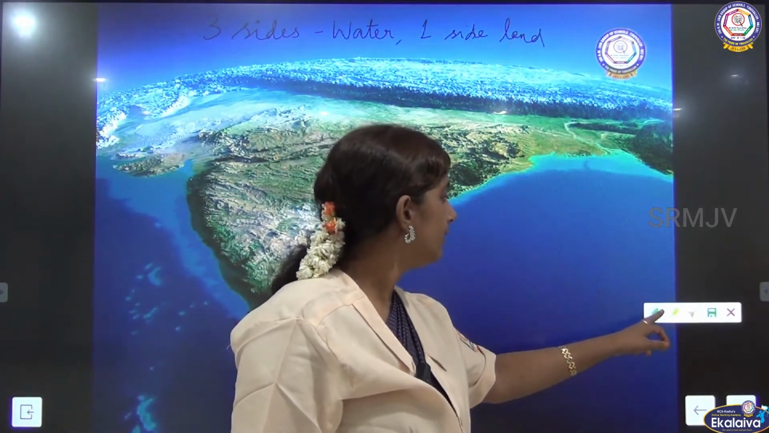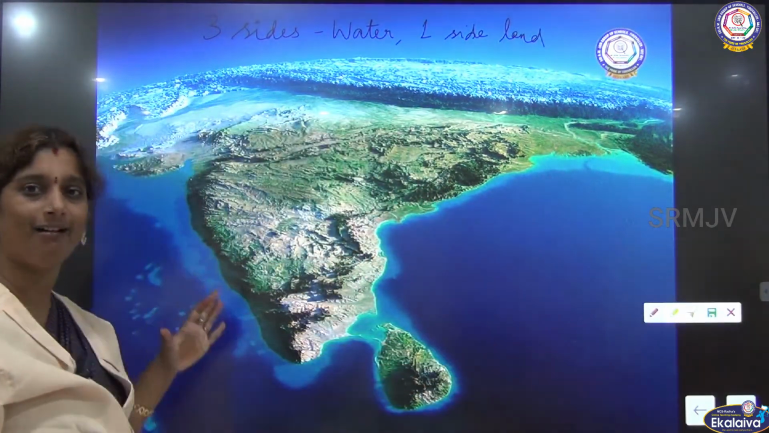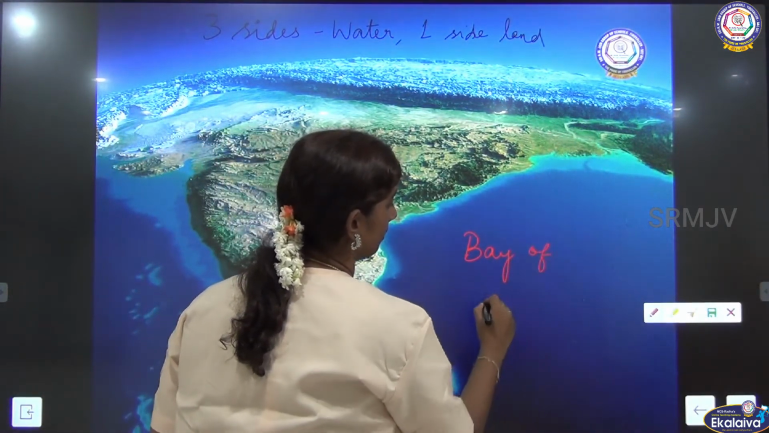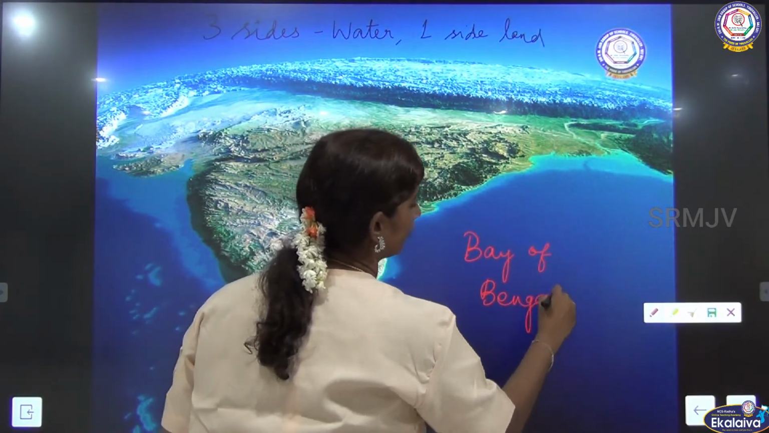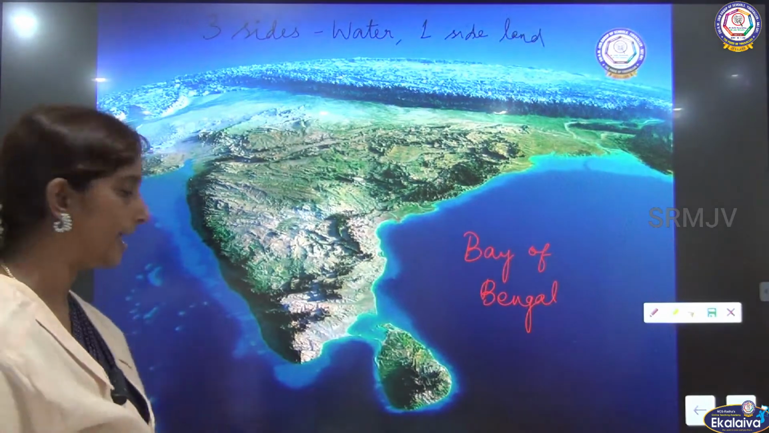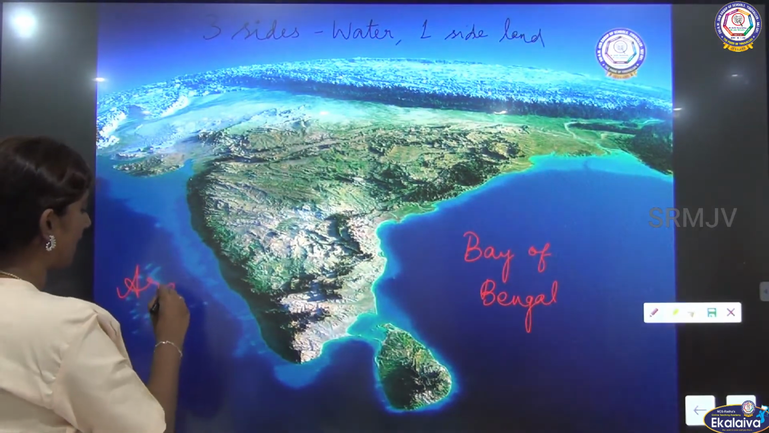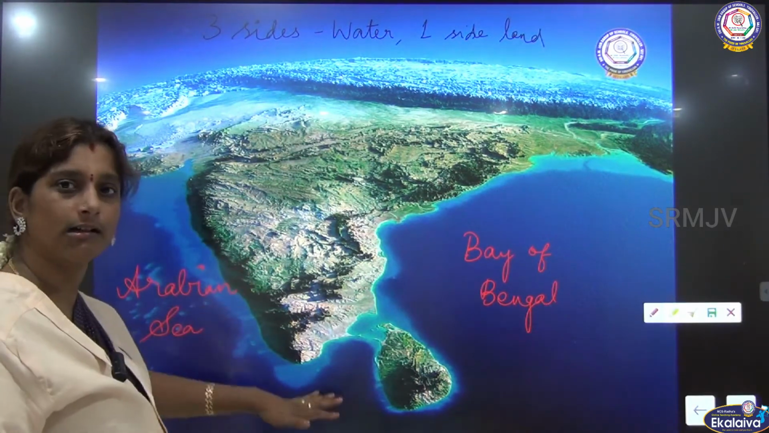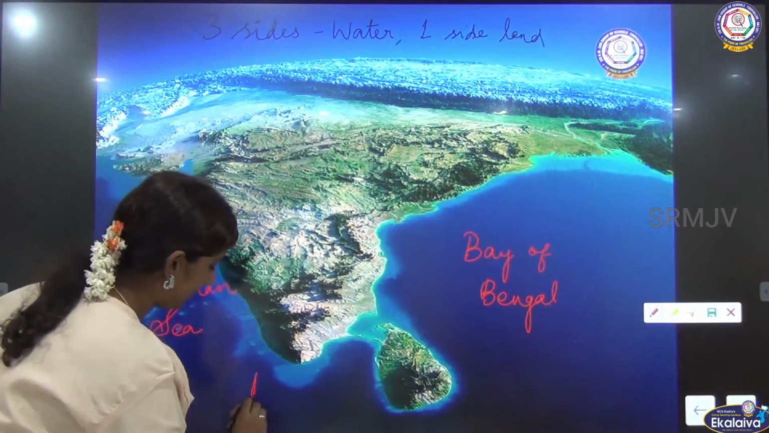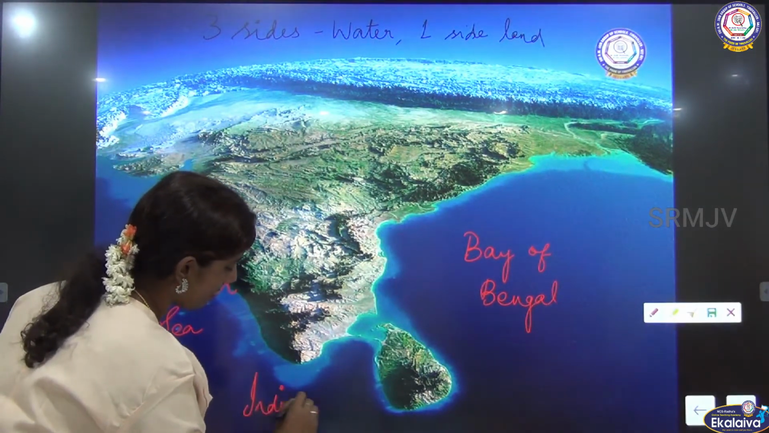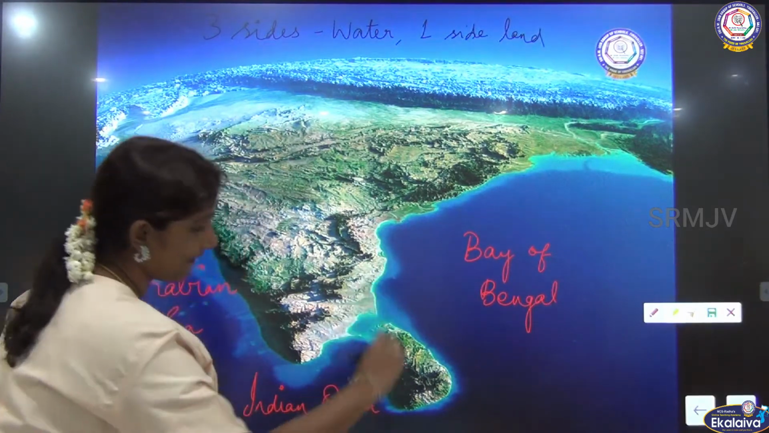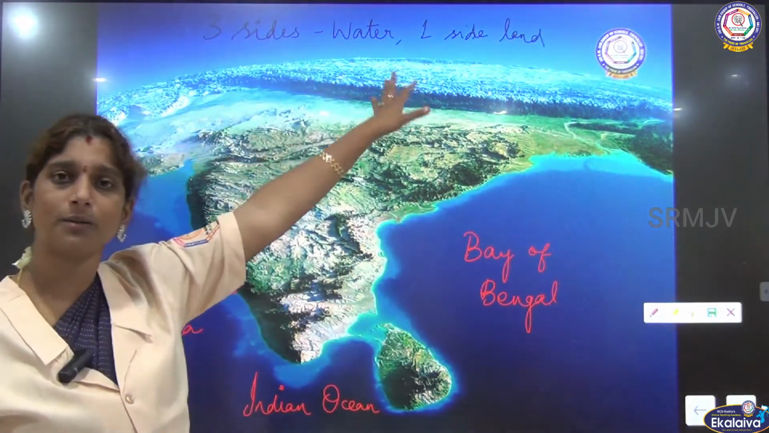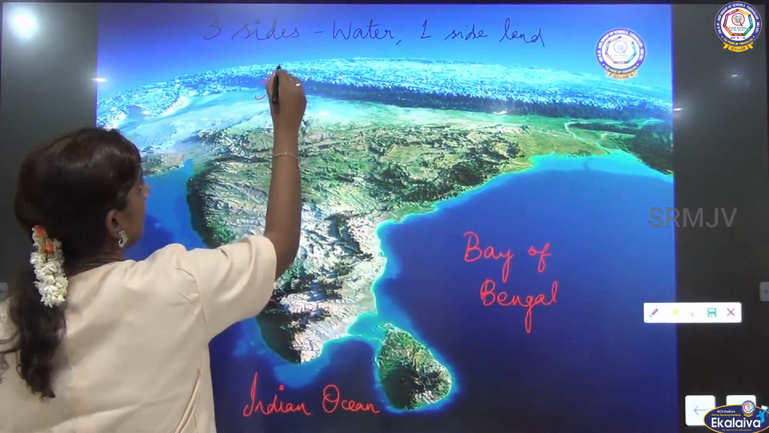Here we would have seen the three seas around the country. Here comes the Bay of Bengal, to the eastern part of the country, and on the western part of the country we have the Arabian Sea. And on the southern part of the country, it is the Indian Ocean. So all three sides are covered by the sea. And what about the northern side? Yes, it is covered by the Himalayas.